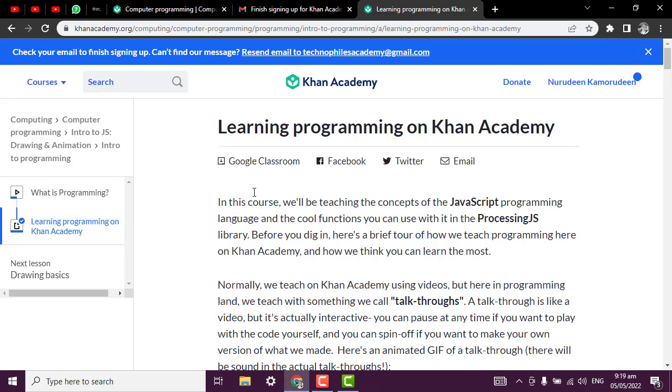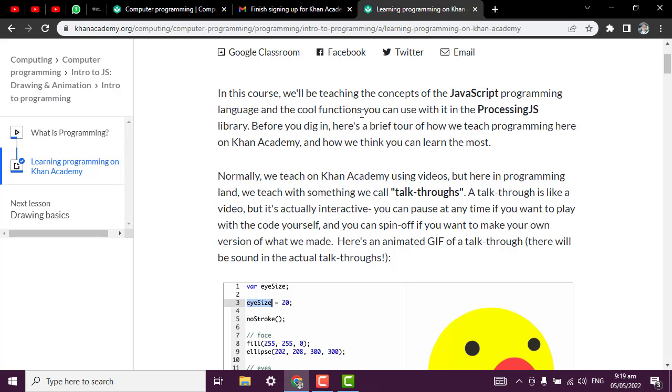You can quickly read through. In this course, we will be teaching you the concept of JavaScript. JavaScript is a programming language, and the cool functions you can use with it in the processing JS. Whenever you see JS, it means JavaScript, that is processing JS library.